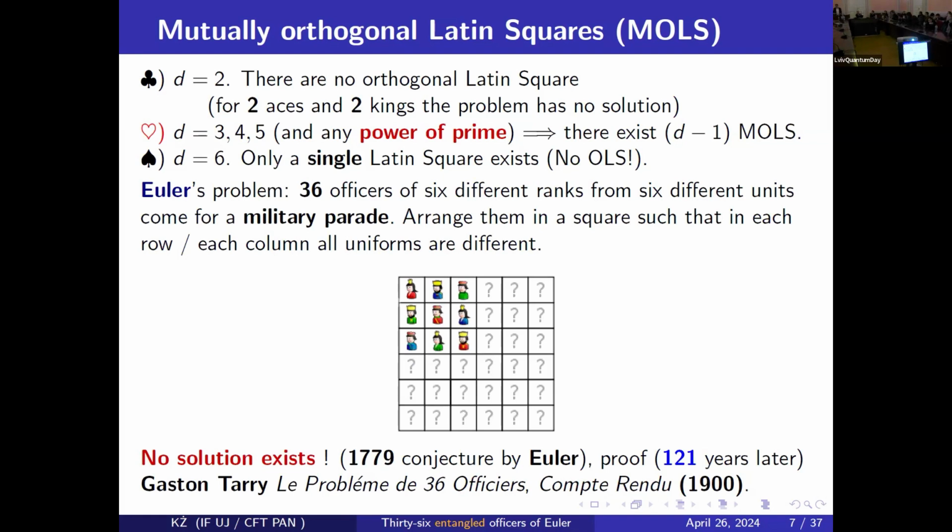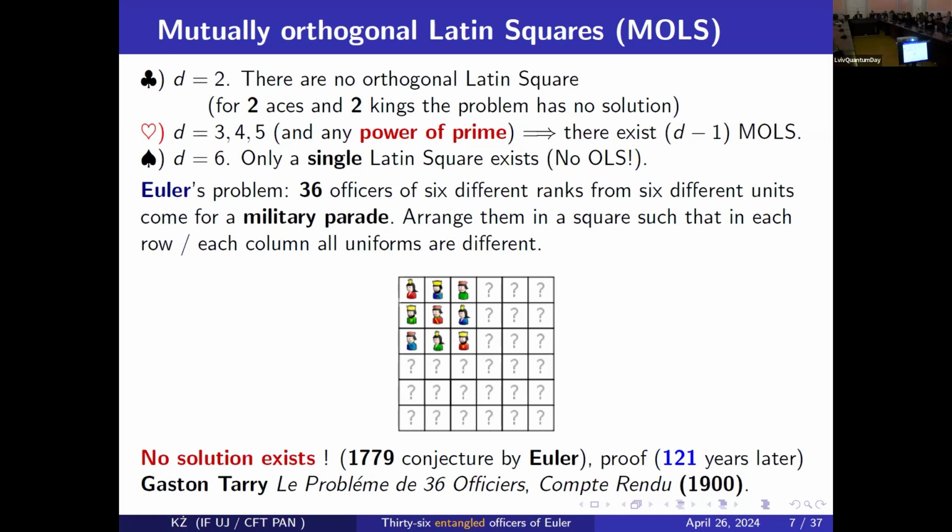So for n equal 2, such a solution does not exist, but it exists for, look, n equal 3, 4, and 5. It is simple to show they do exist. In fact, it exists also for other primes or powers of primes, but 6 is a very special number. Why? It is the first number which is neither prime nor a power of prime. Of course, you know that 6 is 2 times 3. And Euler was asked to solve such a problem.